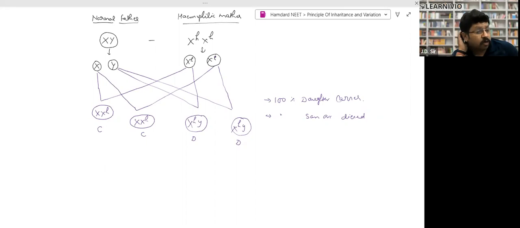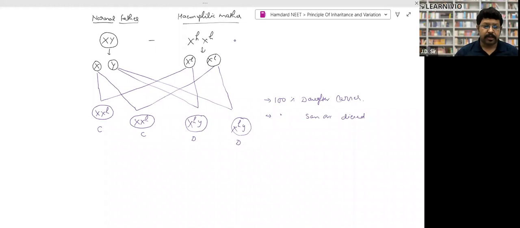But whenever we make the cross, we make the cross for 4 children. From the 4 children, we can expect the percentage. Practically, this is not possible, but theoretically, for study, whenever we make a cross, we make it for 4 children, always.